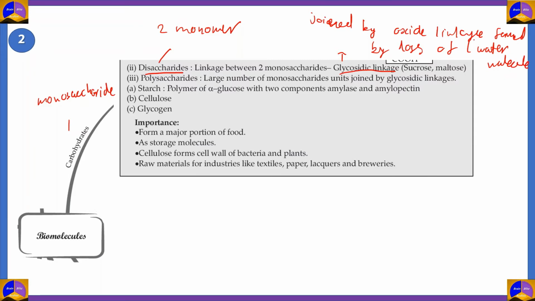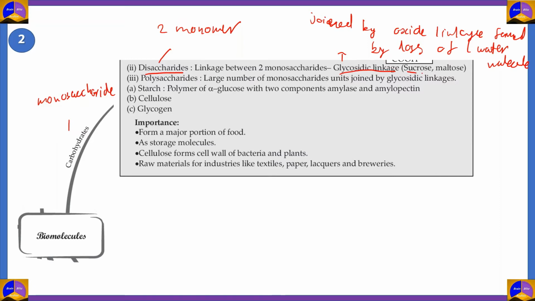So if you have two monosaccharides and in some arrangement you manage to take out one molecule of water, then you have formed a glycosidic linkage between the two monosaccharides. And that's how you form a disaccharide.